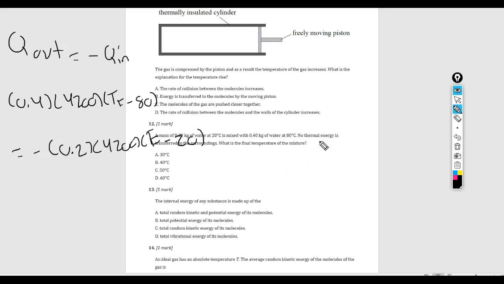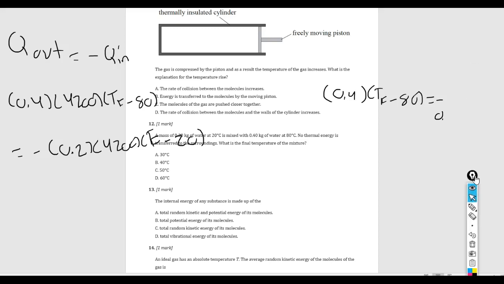I'm going to rewrite this over here, 0.4, and if you notice there's a 4200 on both sides, I'm just going to leave that out of the final equation. 0.4 times TF minus 80 equals minus 0.2 times TF minus 20, and if you solve this out using basic algebra, actually I'll go ahead and do this now.